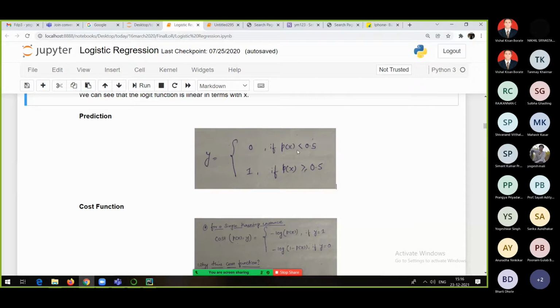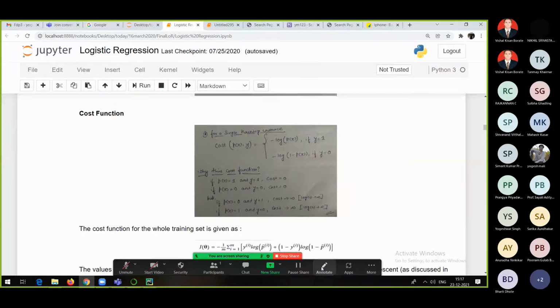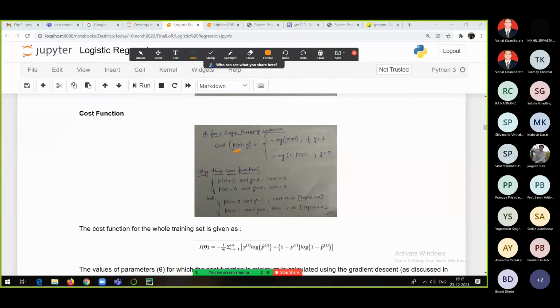Now see, if probability of x is less than 0.5, the record belongs to class 0, otherwise it is 1. And similarly the cost function also. Now what is this cost function telling you, or why is the cost function like this? See everyone, this p of x is nothing but the probability given by our model. Whatever our model is telling, that is the probability. And y is nothing but the original result.